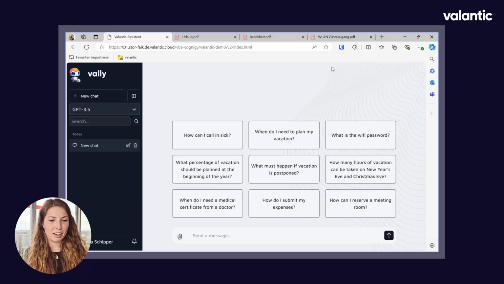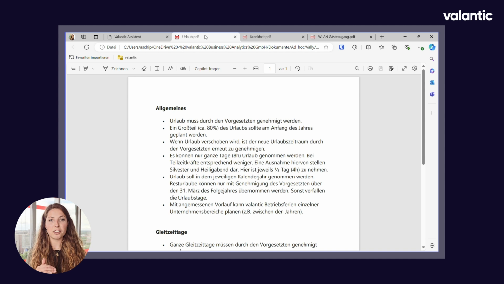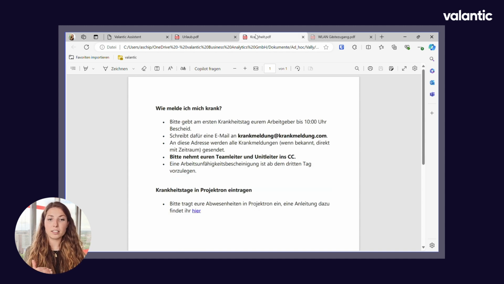So let's have a look at how it looks in Vally. First of all, you might see the difference. We already have some questions here that you can ask. For example, how can I call in sick? When do I need to plan my vacation? These are based on the documents that we provided. We included 3 documents. One that goes through all the vacation requirements, one that goes through the sickness, and one that provides a Wi-Fi password.